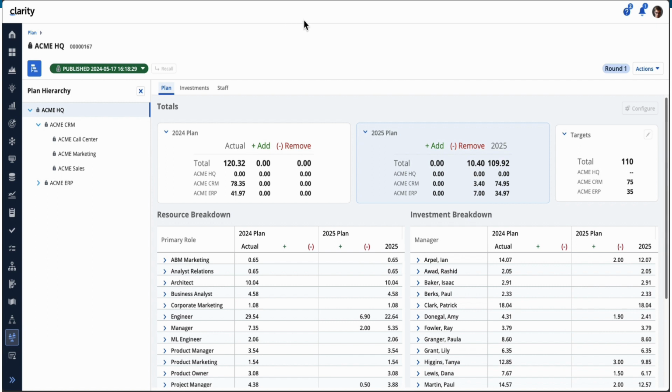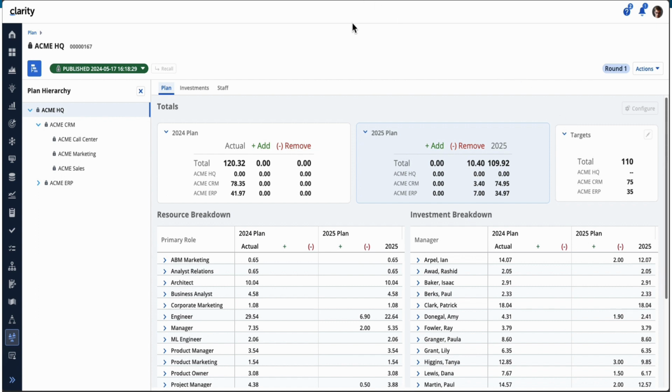So say for example, we lock it down. They take it to the executive team to review the new plan, and say they come back and say no, you have to get this down to 100.